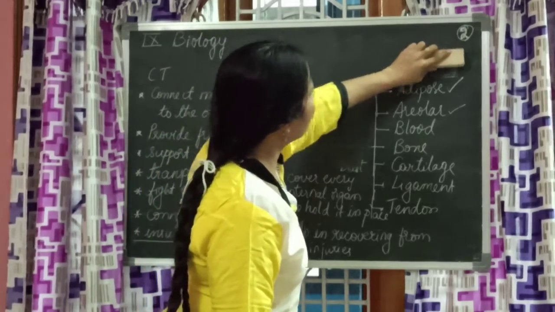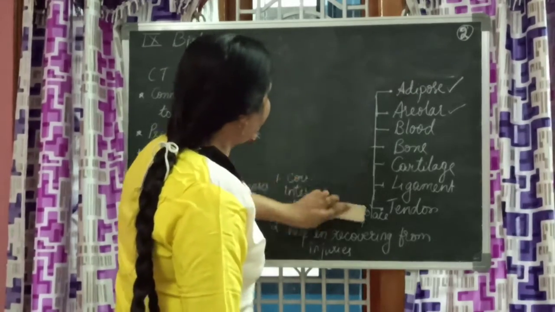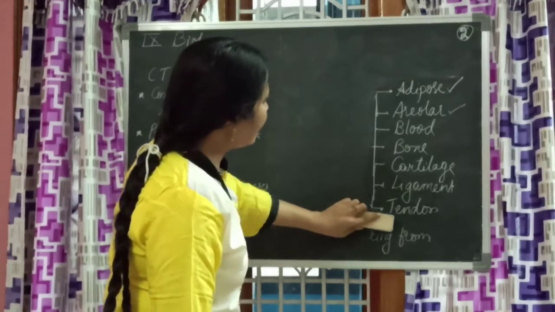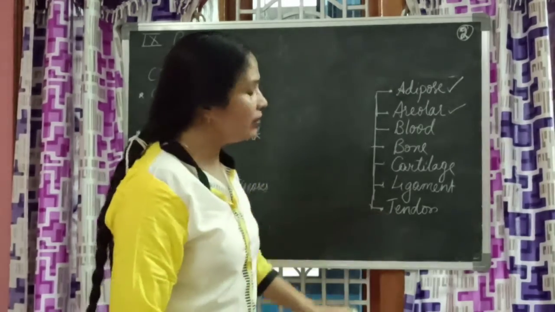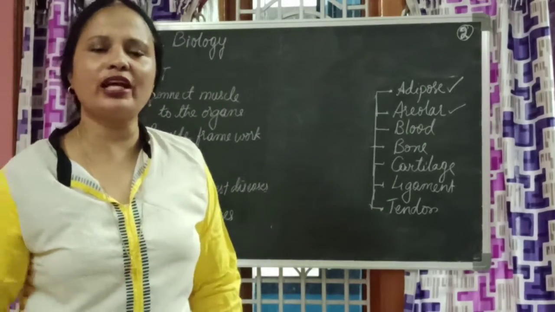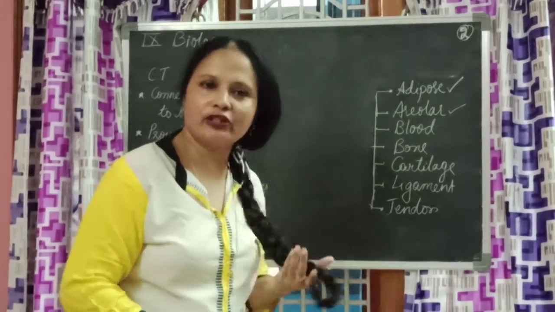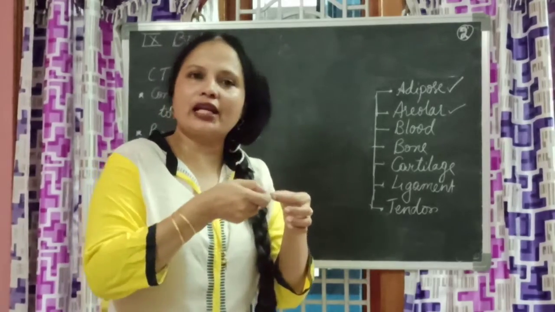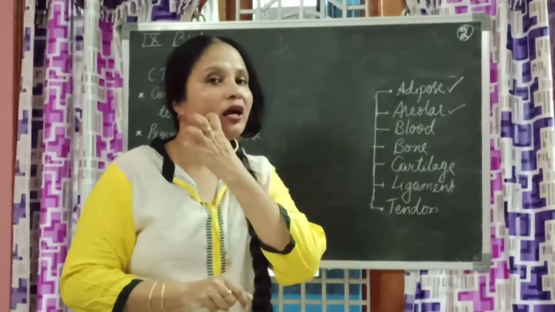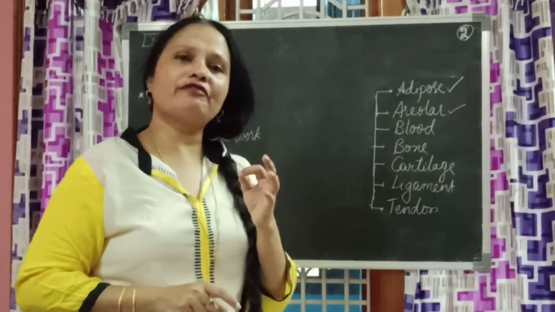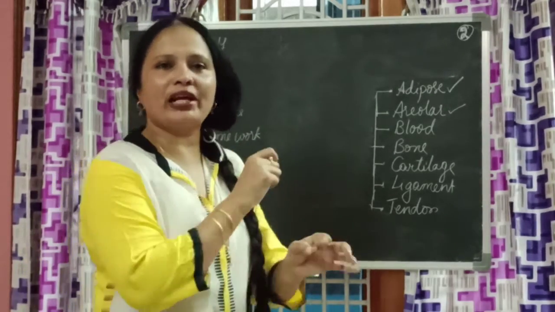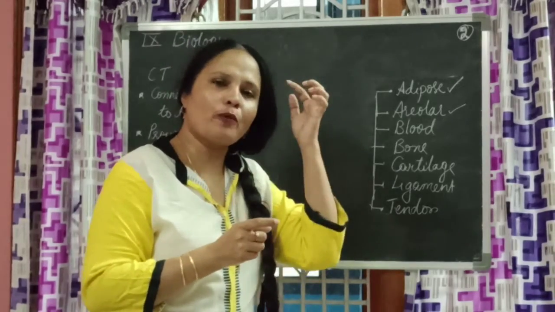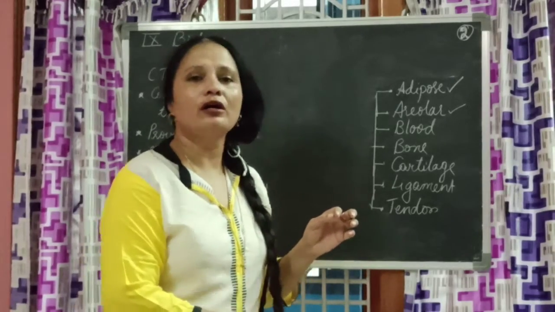Blood is also called a connective tissue. Why is it called a connective tissue? Because it is connecting all parts of the body. Whichever region you touch, of course except your hair, if you take a hair and break it, you don't get blood. When you cut your nail with a nail cutter, you are not going to get blood. Other than that, whichever part of your body you try to prick, you get blood. That means blood is present from the top of your head to the tip of your toe.